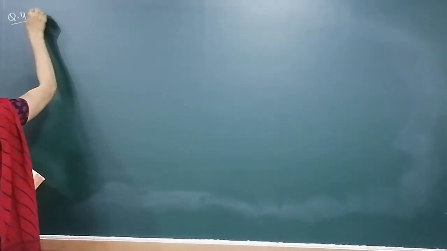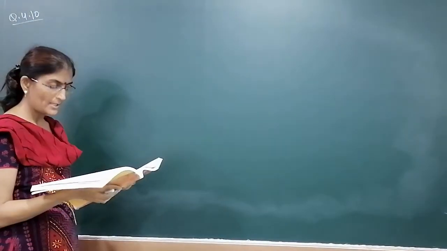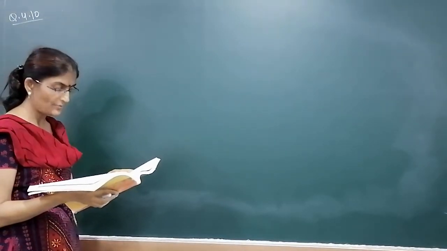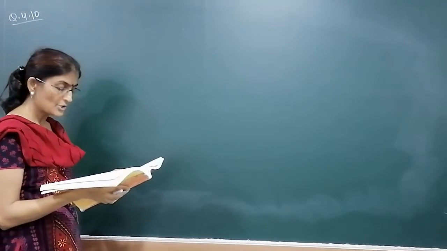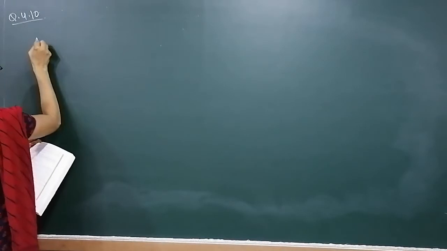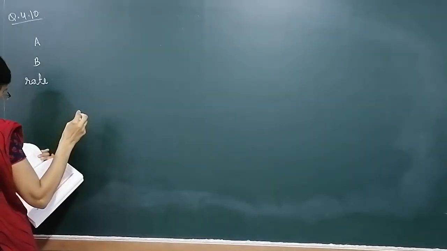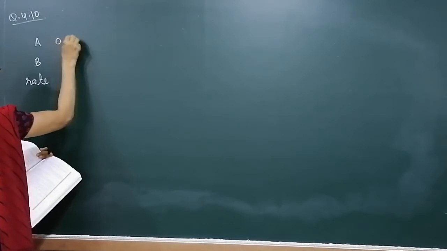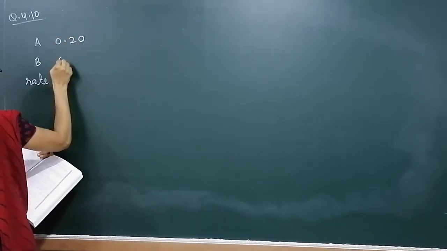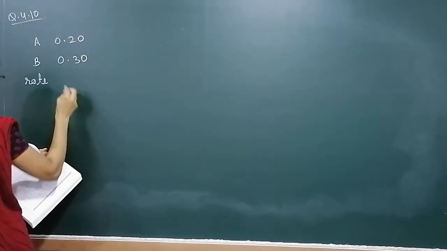4.10. What is it? In a reaction between A and B, the initial rate was measured for different initial concentrations of A and B, given below. The concentration of A is given, of B is given, and the initial rate of reaction is given. 0.20, 0.30, and 5.07 into 10 to the power minus 5.